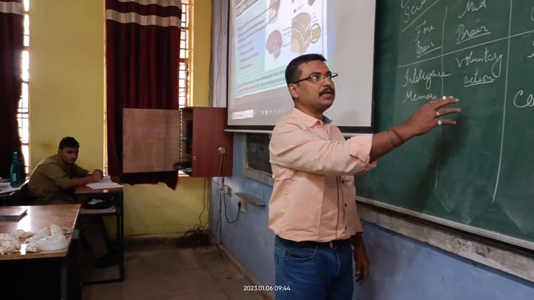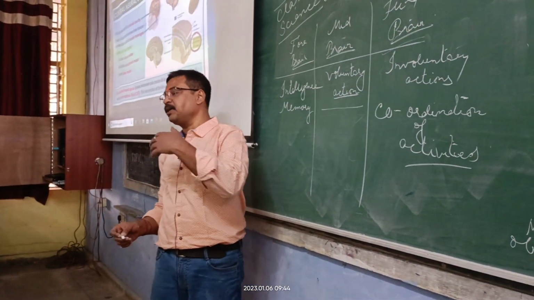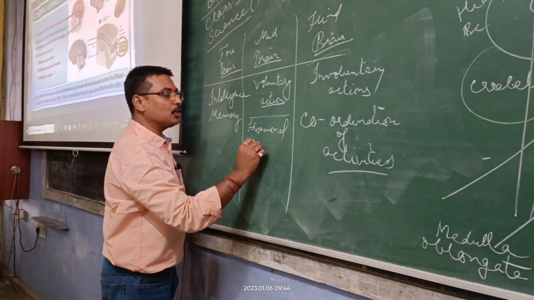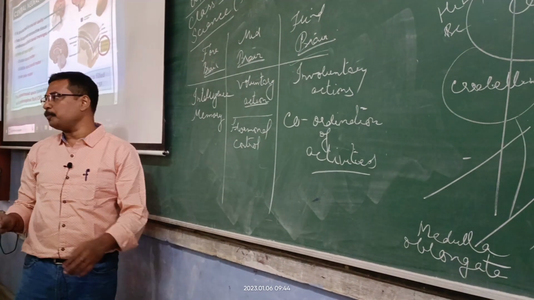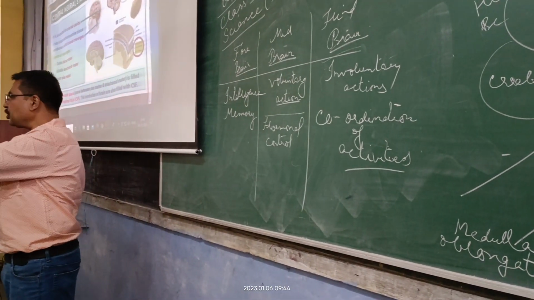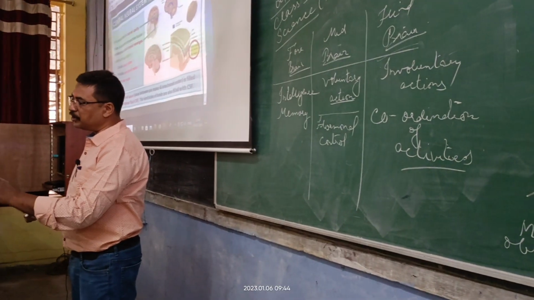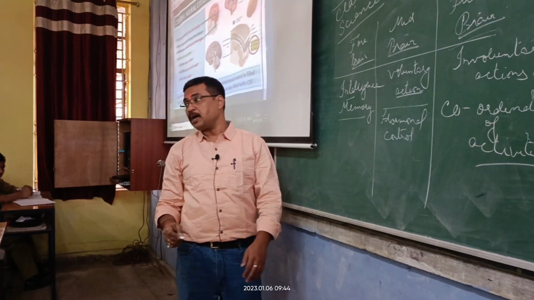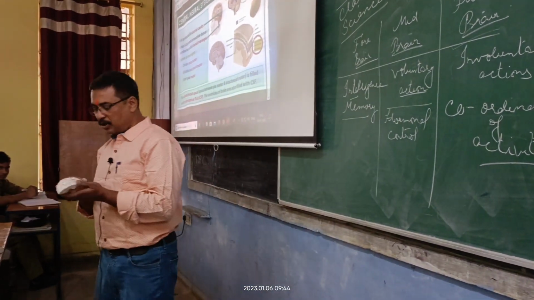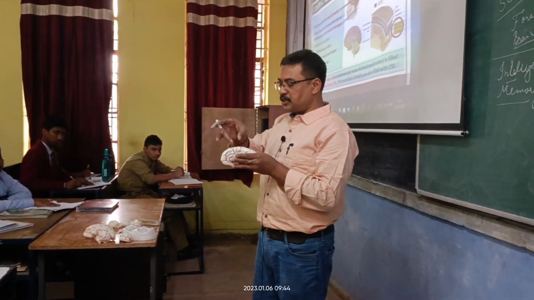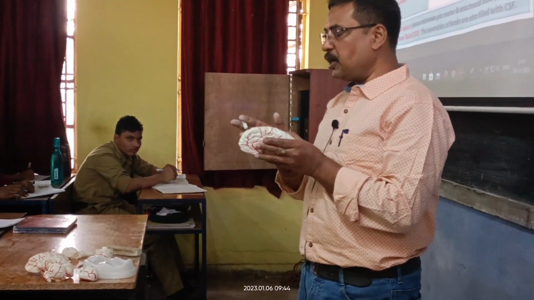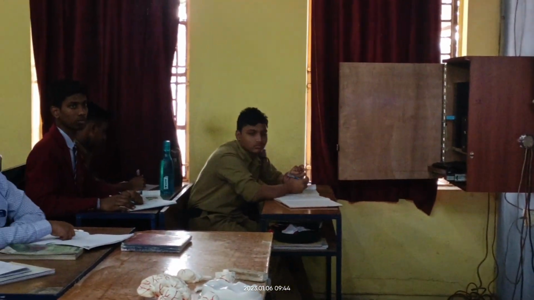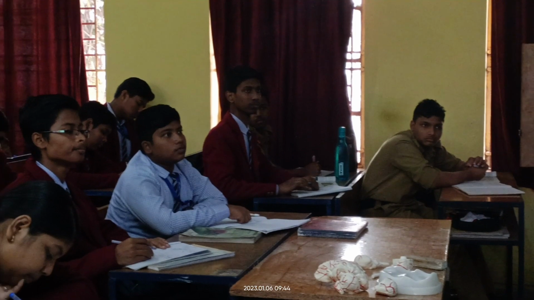Now here in your midbrain, there is also hormonal control. We have your pituitary and your hypothalamus, so the entire endocrine glands will be controlled from here. Now here we have intelligence, and this is memory. This portion is for your intelligence, this portion is for your touch, and this portion is basically for your speech. Can you understand what I'm saying?